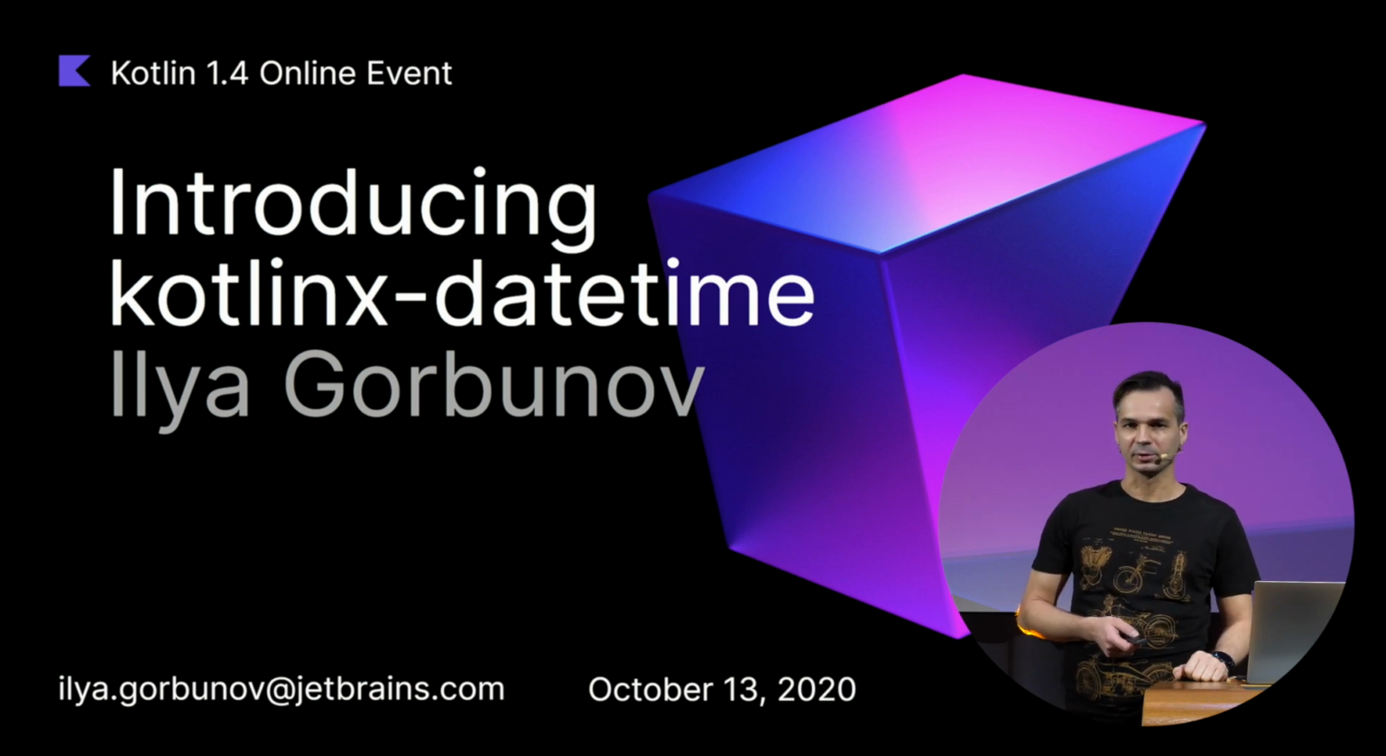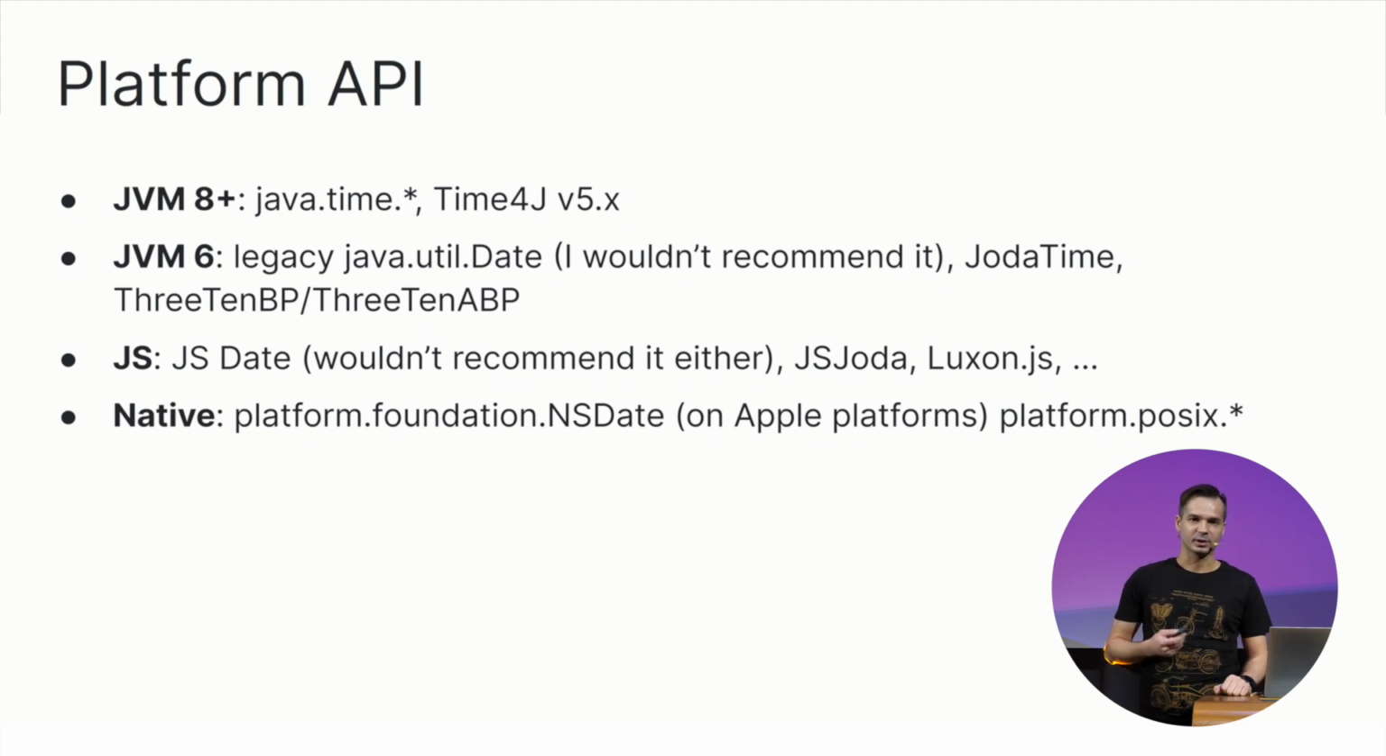But before we talk about the library itself, let's take a quick look at the state of the Kotlin ecosystem regarding working with dates and time. If you target a single platform, you have Platform API at your disposal. If you're lucky enough to target JVM 8, you can use the pretty decent Java Time API. If you're not so lucky and still have to work with Java 6 or 7, you have only the legacy Java util-date in the platform, but you can resort to third-party libraries.